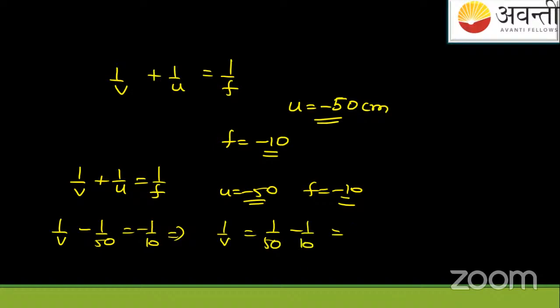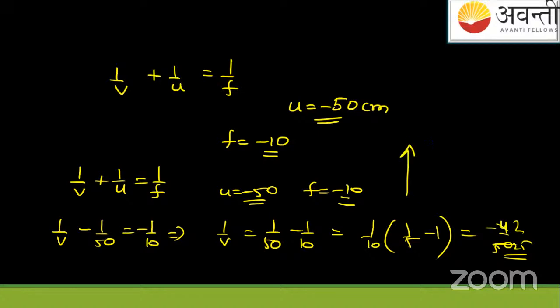What is the answer? Take 1 by 10 common. 1 by 5 minus 1 by 10. So this will give you minus 4 by 50. This will be equals to 25 by 2. Finally, students, you will get this answer, that is 25 by 2. What's the value of 25 by 2?